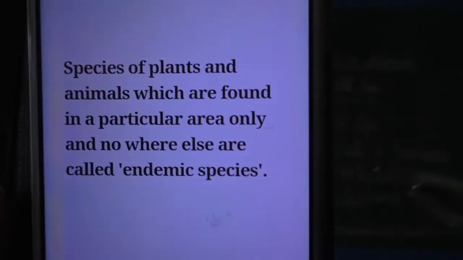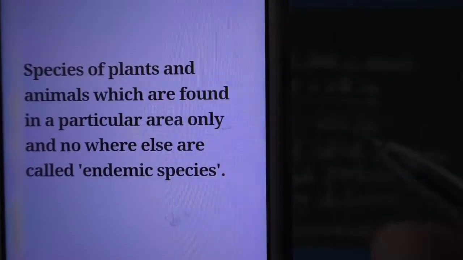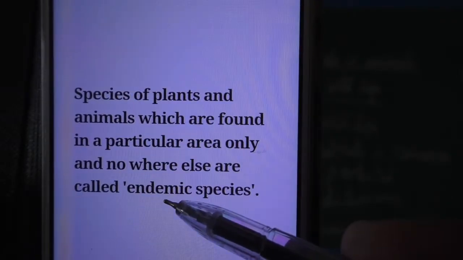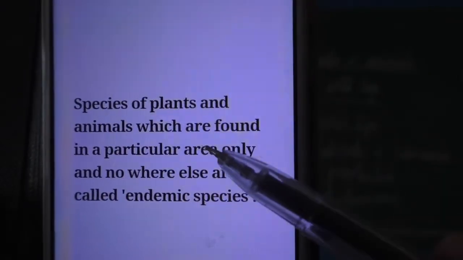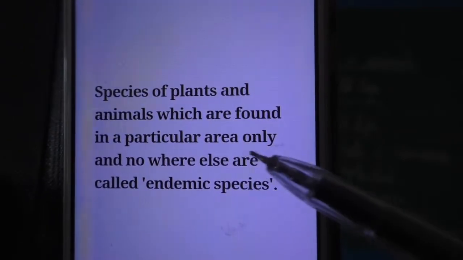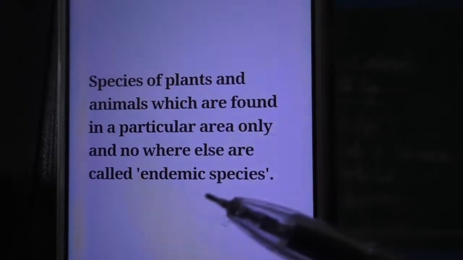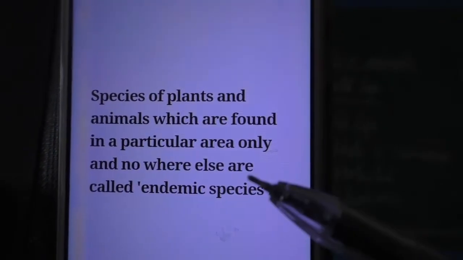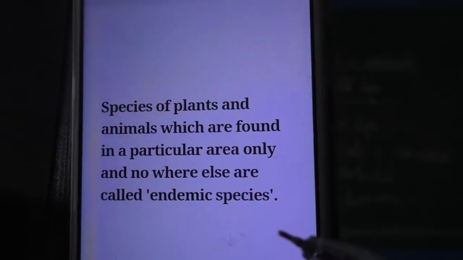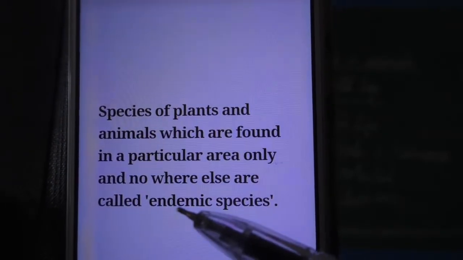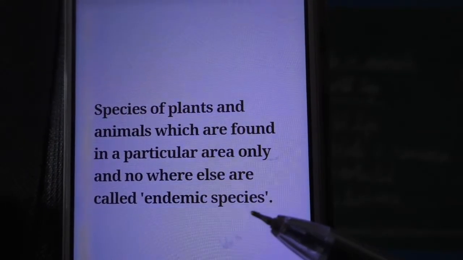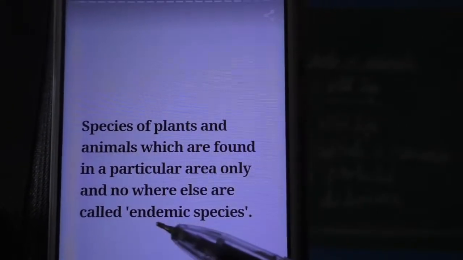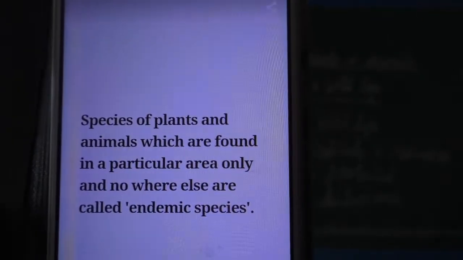So if we go for the word endemic species, endemic species means the species of plants or animals which are found in a particular area. We cannot see those species in some other area. Nowhere else can we see those species. Such kinds of species are called endemic species. They are only in that area, not in any other area.